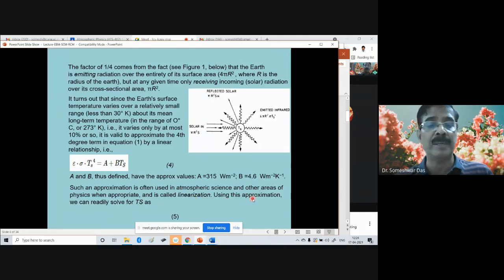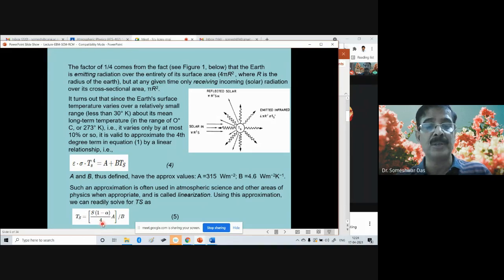Using this approximation, we can readily solve this equation for Ts, as Ts is equal to S times 1 minus alpha divided by 4 times A divided by B, where this term has come from the previous equation.